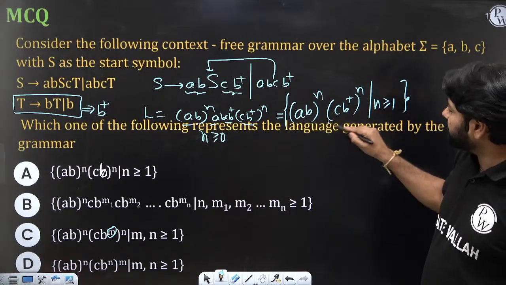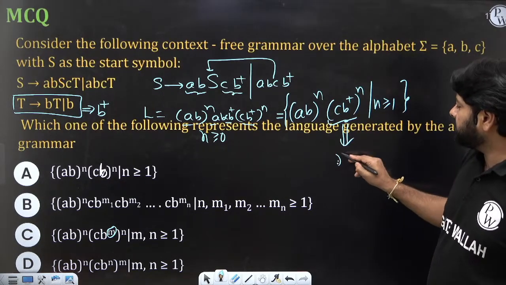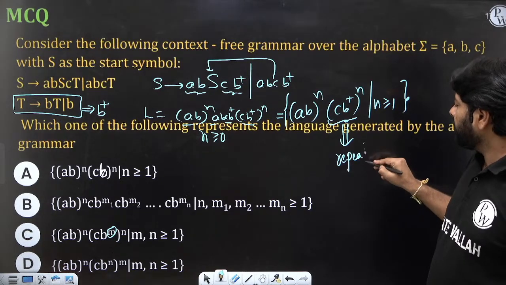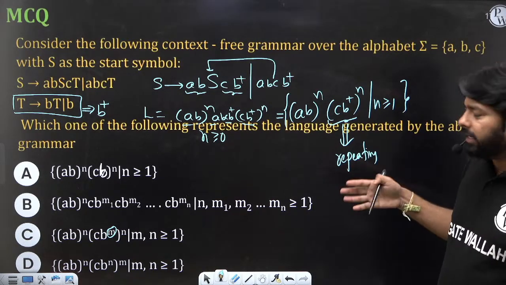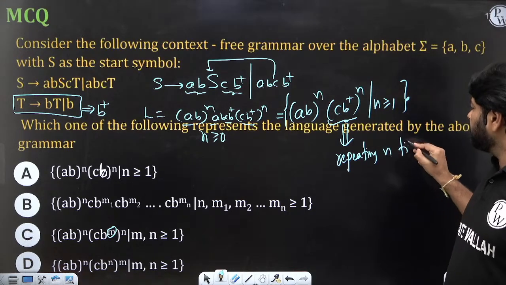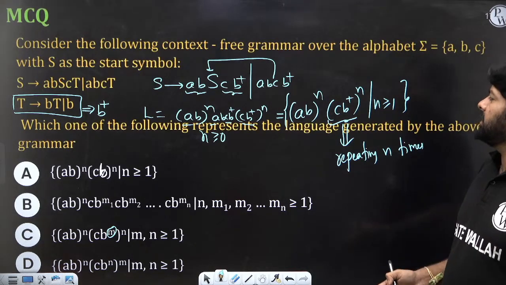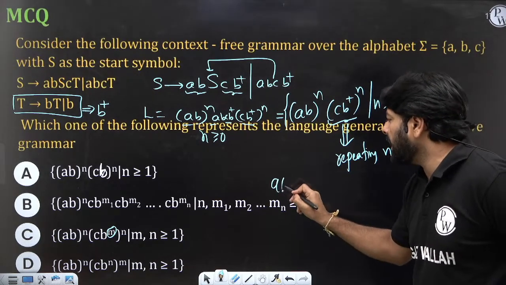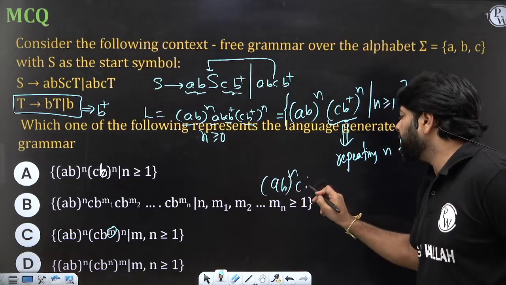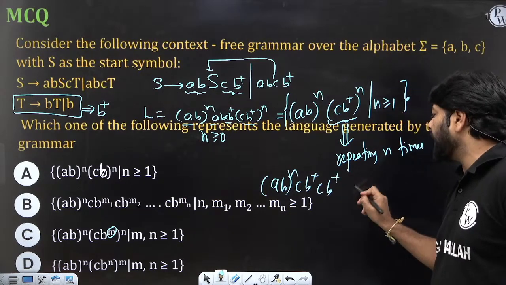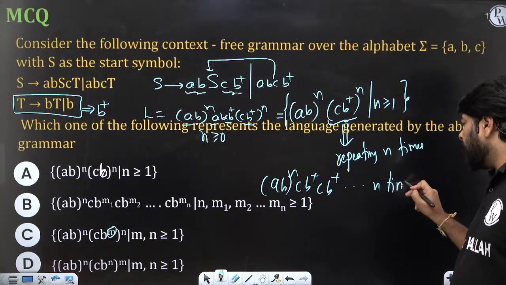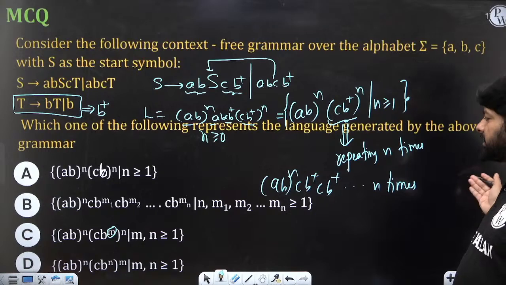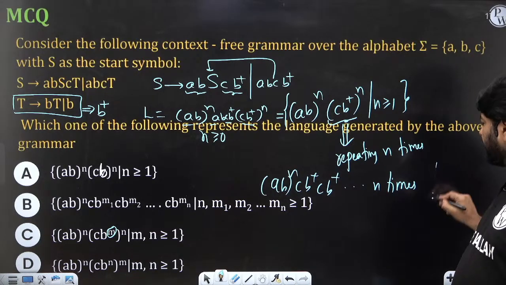Anyhow, this repeats n number of times. This is repetitive, or concatenating. So this n times changes to CB plus n times. AB power n, CB plus n times you have to write, of course with n greater than or equal to 1.